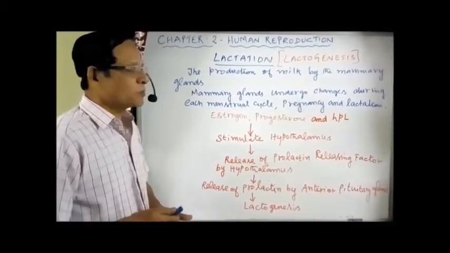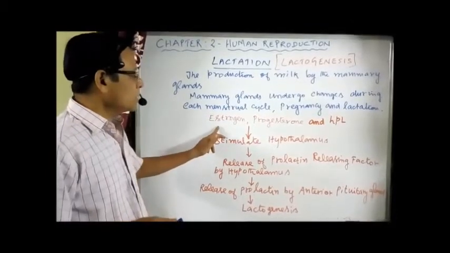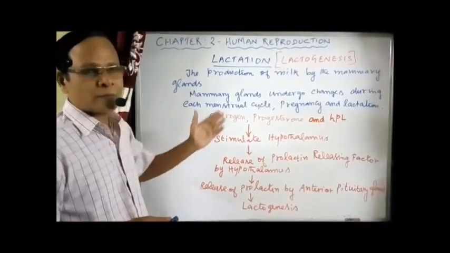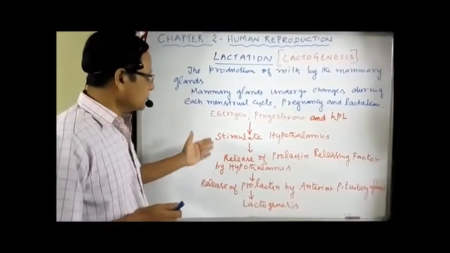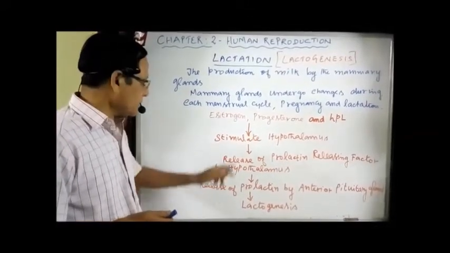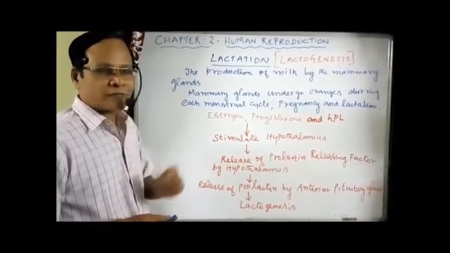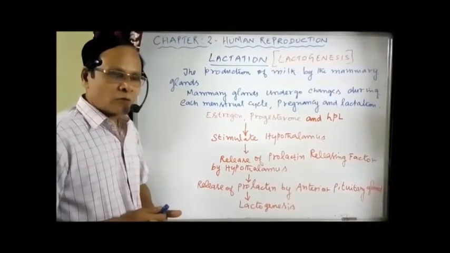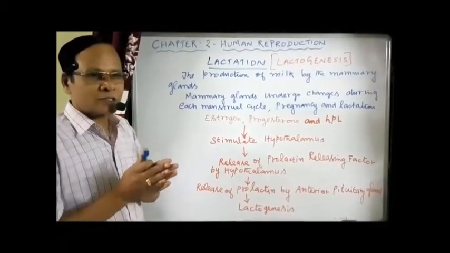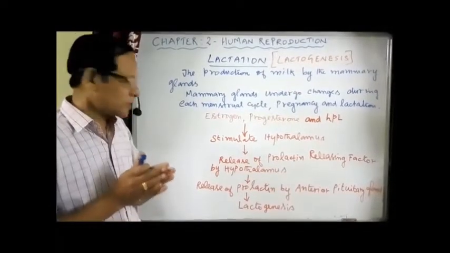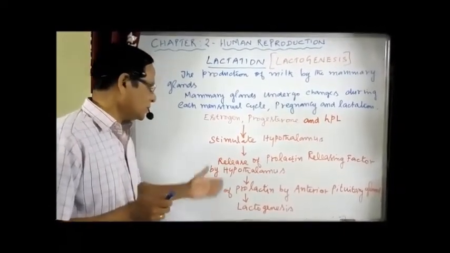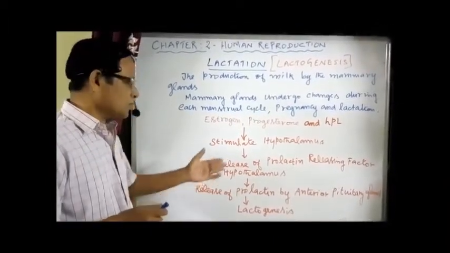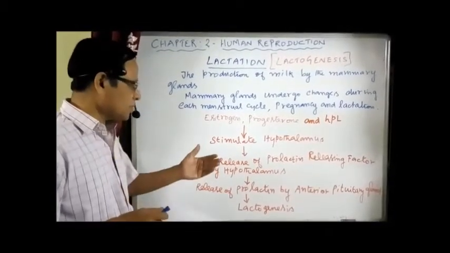Now how does milk stimulation occur? The estrogen hormone, progesterone and human placental lactogen stimulate the hypothalamus of the brain, so that the hypothalamus releases a factor called prolactin releasing factor. This factor, through blood circulation, reaches the anterior pituitary and stimulates it to secrete the hormone called prolactin. So the prolactin is released from the anterior pituitary. Okay, so it is being stimulated, and through blood circulation it reaches the anterior pituitary.